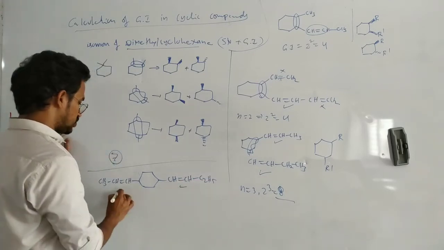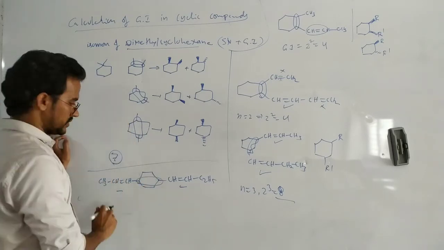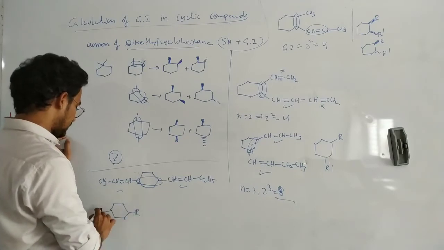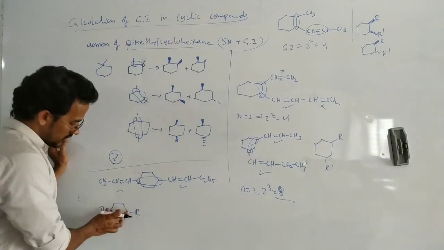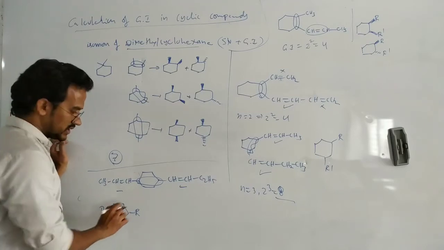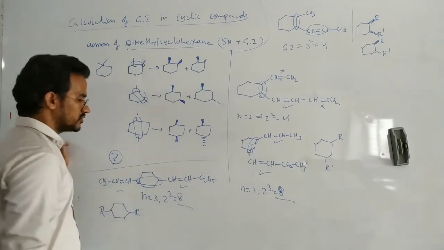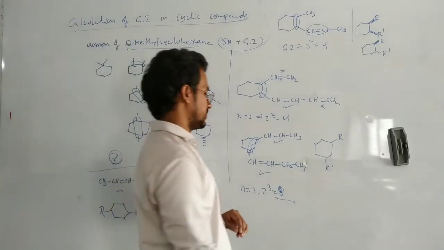Here 1,2 and this one also same like 1,4. That means consider this one like this. This is one alkyl group and this is one alkyl. Here we can get the cis-trans isomers. That's why we take this one as one stereogenic center. Here n equals 3. So 2 power of 3, 8 geometrical isomers, because here ethyl, here methyl, this molecule is an unsymmetrical molecule.